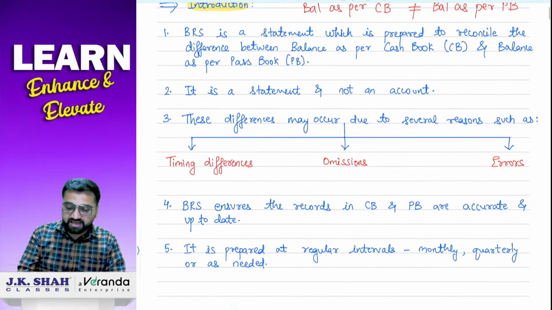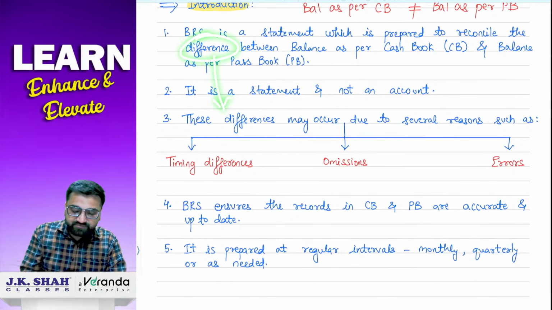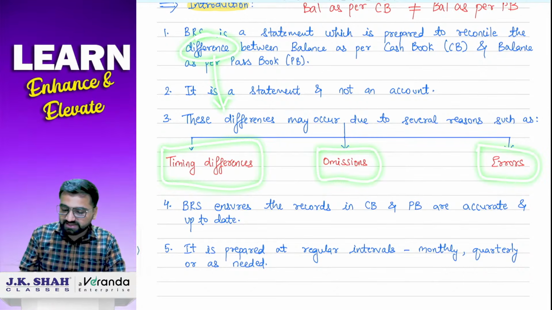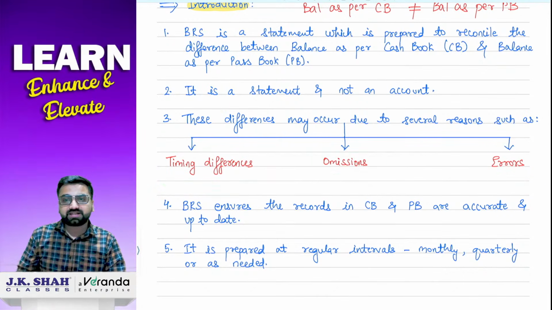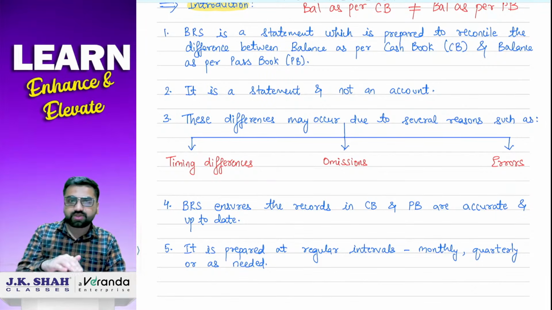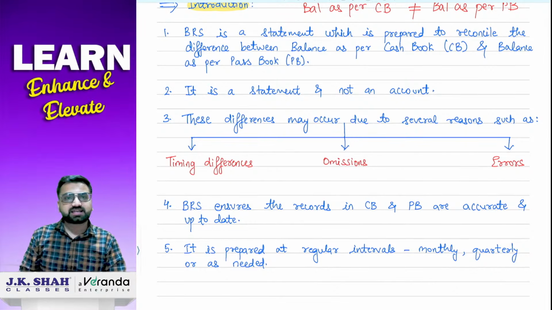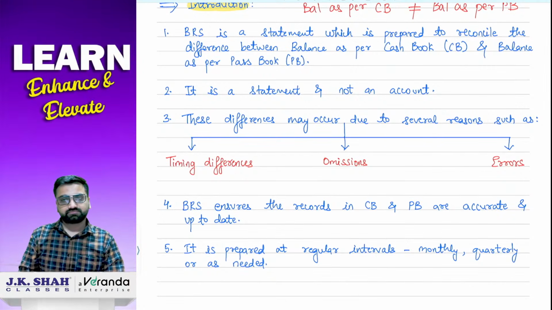Then we had studied that these differences may be because of timing differences, omissions, or errors. What do you mean by timing difference? Timing difference means something is recorded in one book but not yet recorded in the other book because of timing. The best example was a cheque issued but not yet presented for payment. We are preparing the BRS on 31st March.